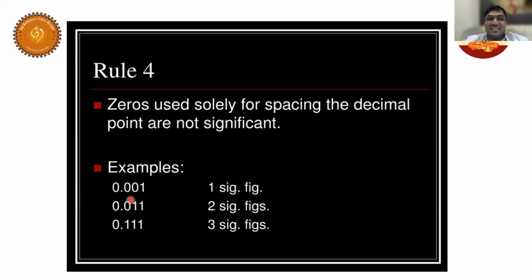Here, how many significant digits are there? Only one. Here, how many significant digits are there? Only two. Here, how many are there? Three. These rules you should know.